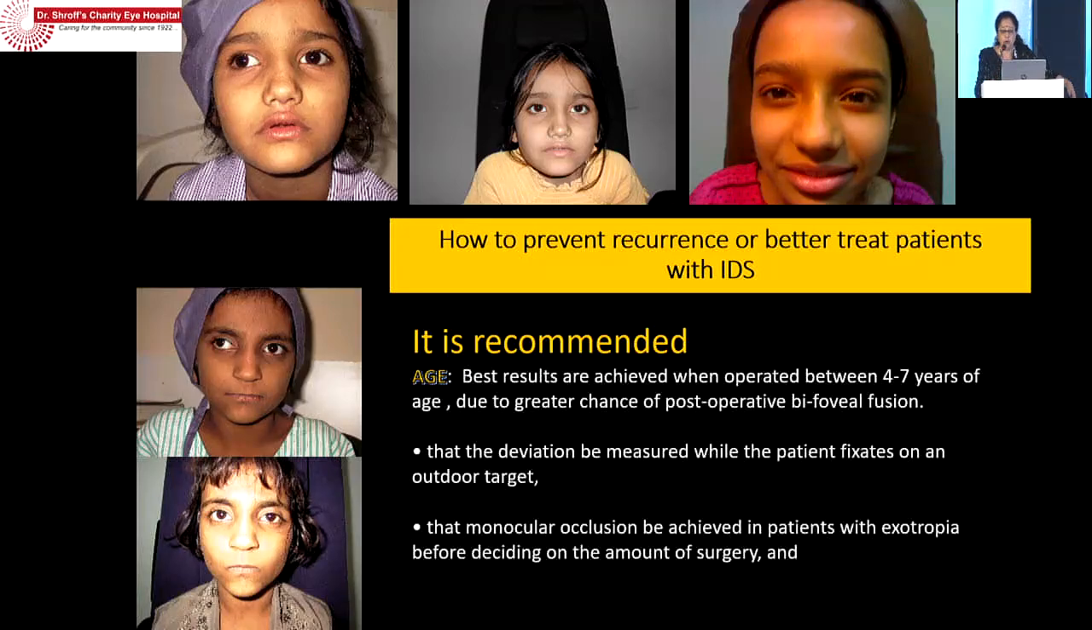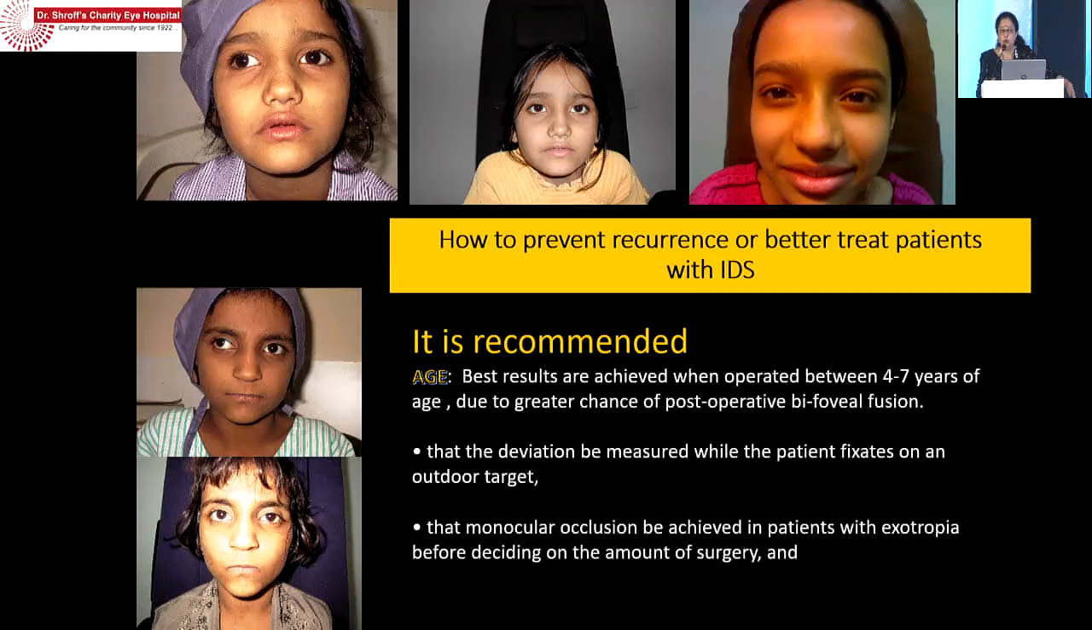So we need to educate more and more the general ophthalmologists that they need to refer the children early, and we also need to operate in phase 2 of intermittent exotropia instead of telling the patients or the parents to wait. And the deviation should be measured when the patient fixates on an outdoor target. And monocular occlusion can be achieved in patients with exotropia.